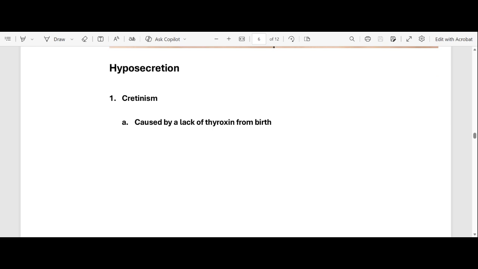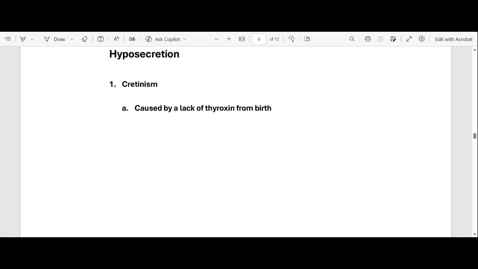So, let's name the disorders that are caused by hypothyroidism. Number one, we have a disorder called cretinism. Cretinism is caused by lack of thyroxine from birth. So if you have a lack of thyroxine from birth, it leads to a disorder called cretinism.